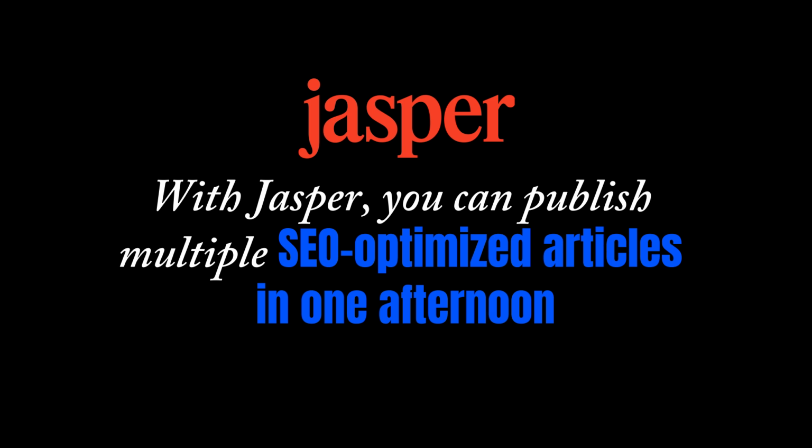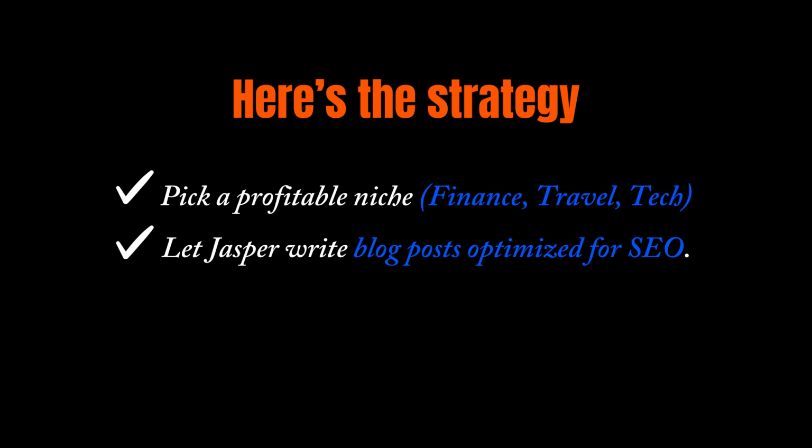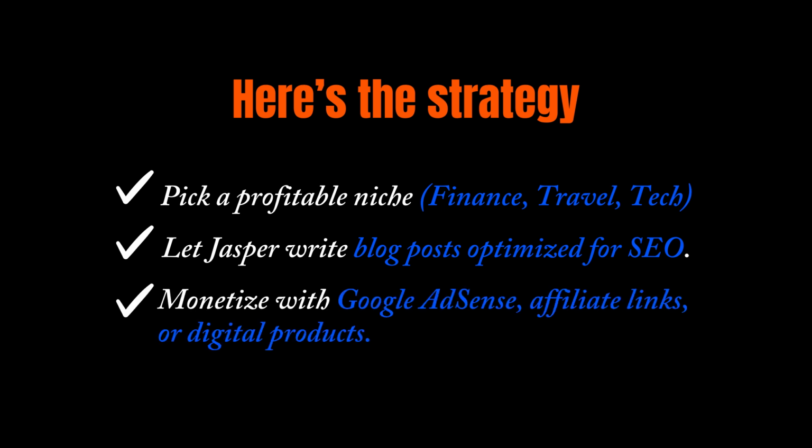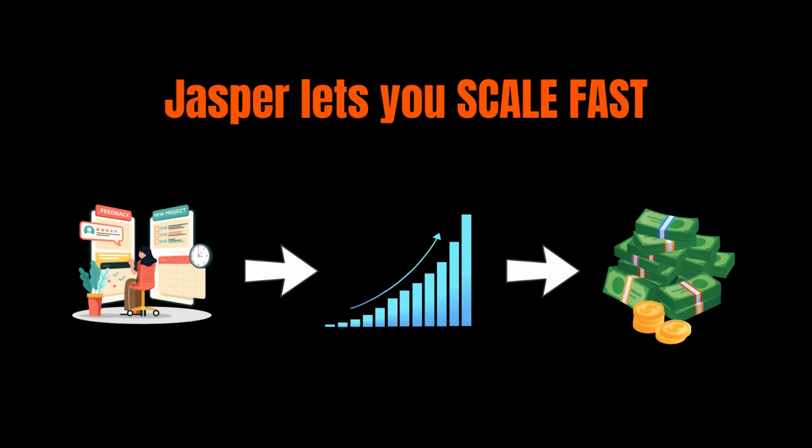Method 2. Blogging for ad revenue. With Jasper, you can publish multiple SEO-optimized articles in one afternoon. Here's the strategy. Pick a profitable niche: finance, travel, tech. Let Jasper write blog posts optimized for SEO. Monetize with Google AdSense, affiliate links, or digital products. The more you post, the more traffic, the more money. Jasper lets you scale fast.